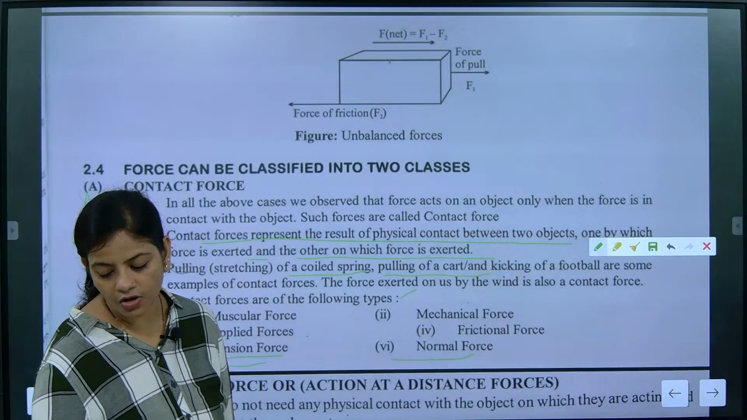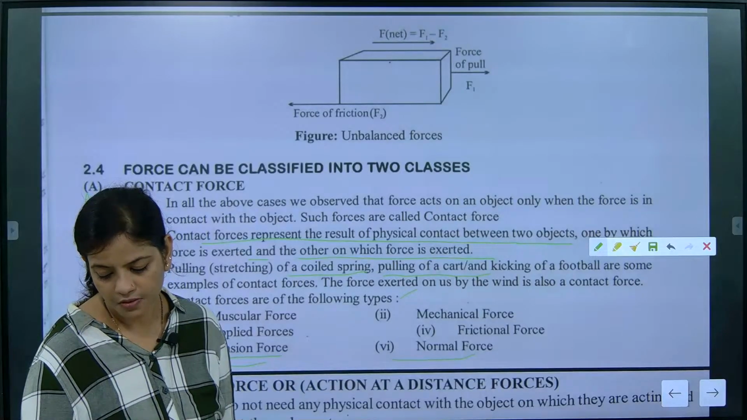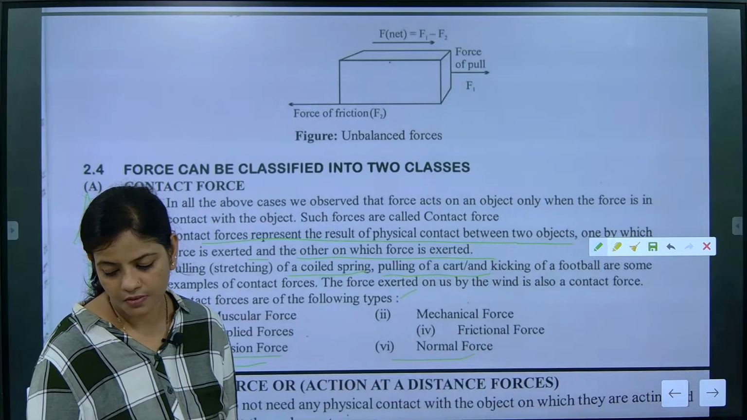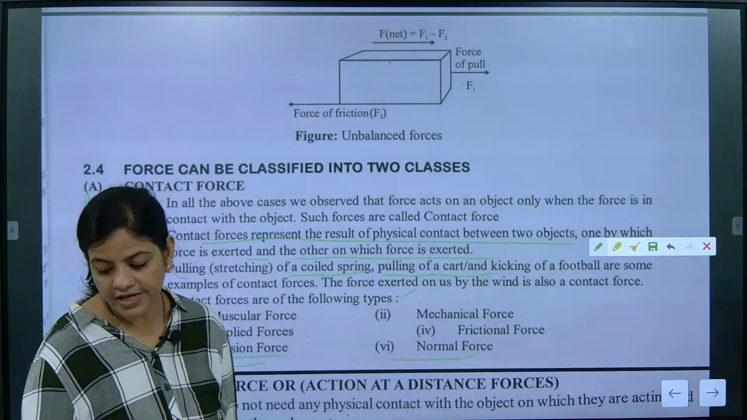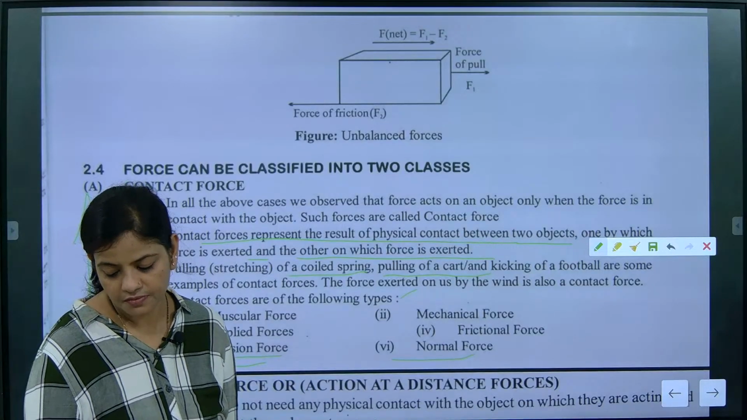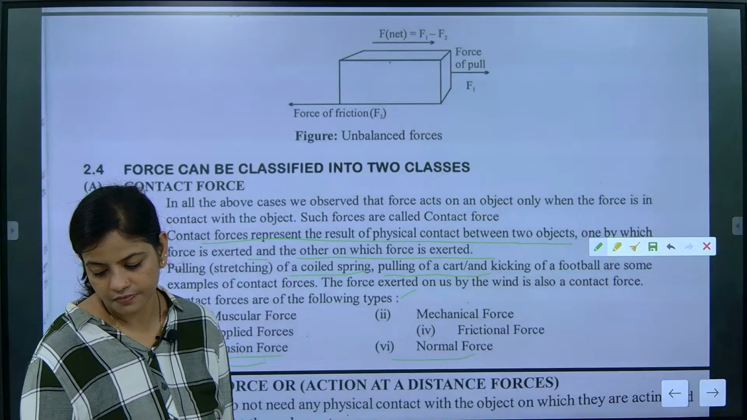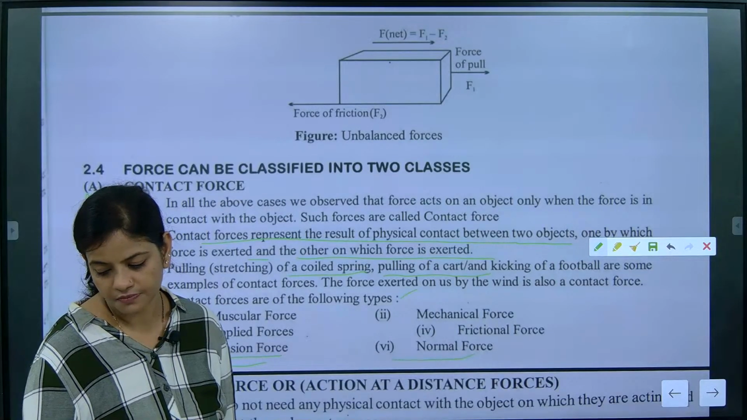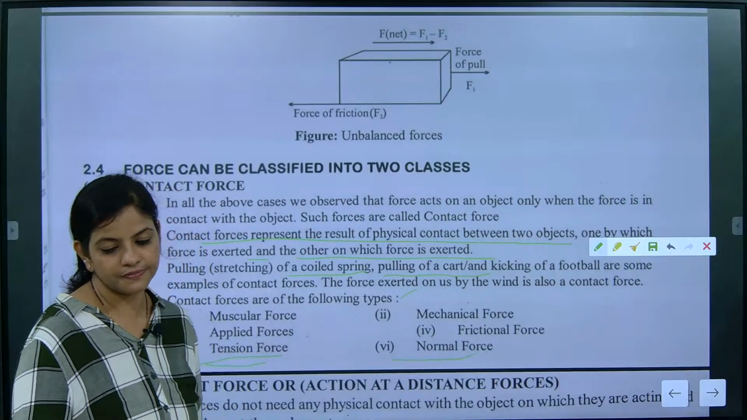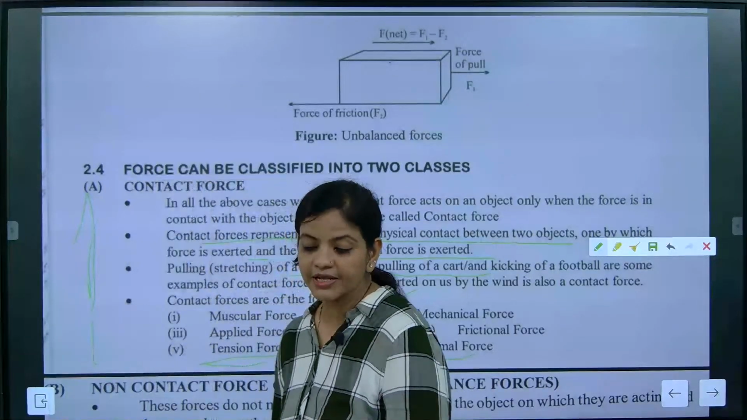That will be contact or non-contact force. Contact. Fine. Let's check this one out, beta. I'll be explaining that one.